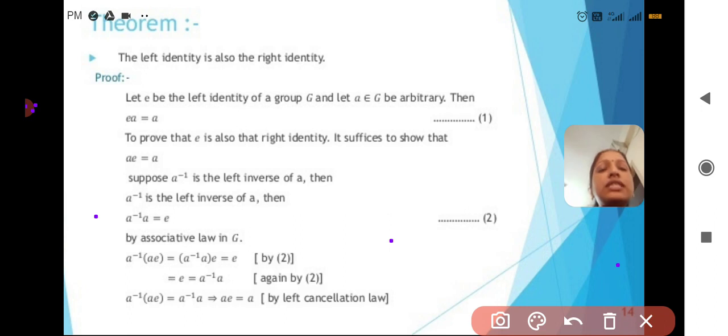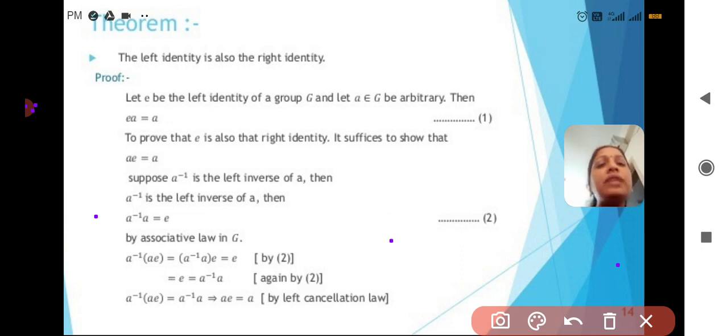Since G is a group, by the associative law we can write A inverse (AE) equals (A inverse A) E, which equals E by the second equation.